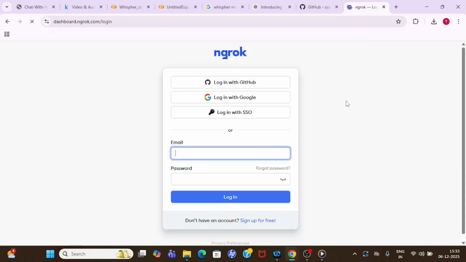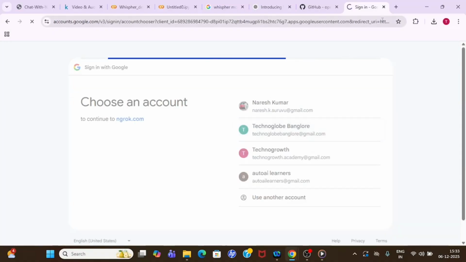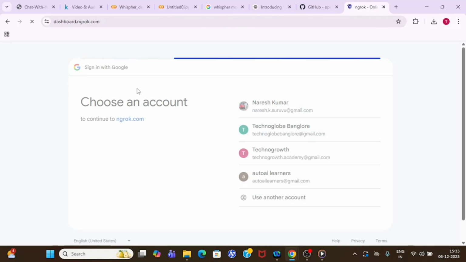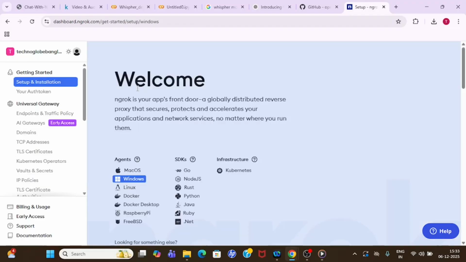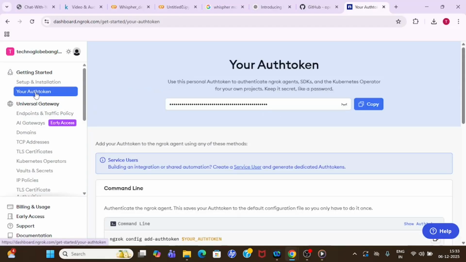Since I already have an account, I'm selecting the login option. If you don't have an account, you can select sign up and create a new account. Once you create a new account, you will land on the dashboard page, right? Once you land on your dashboard page, you can see the auth token section on the left side. Just click on it and you can find your authorization token. If you click on copy, it will copy your authorization token, or you can also click here so that it will show your authorization token.